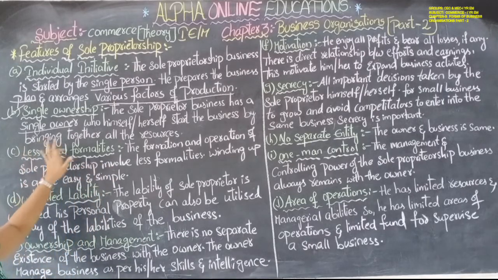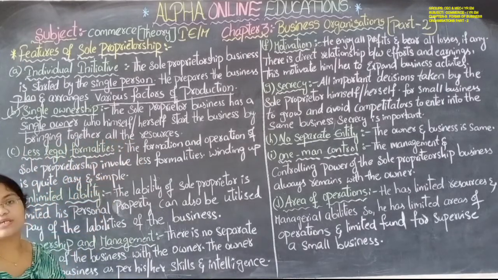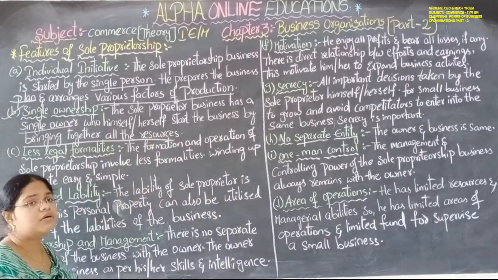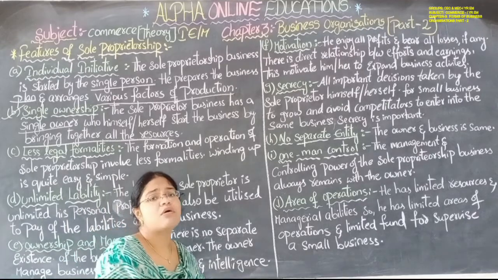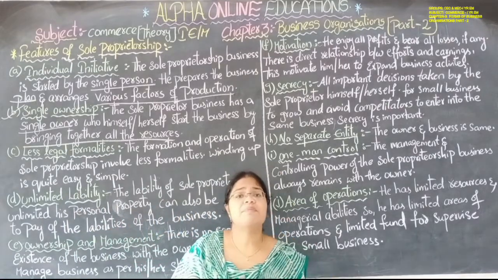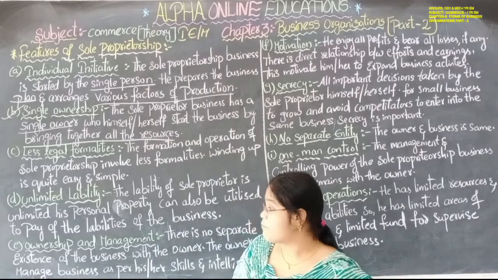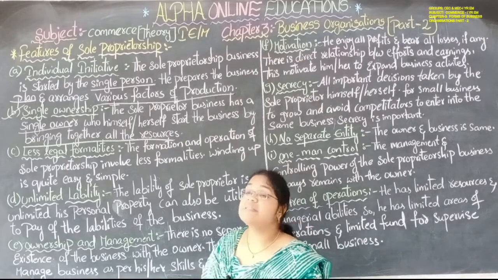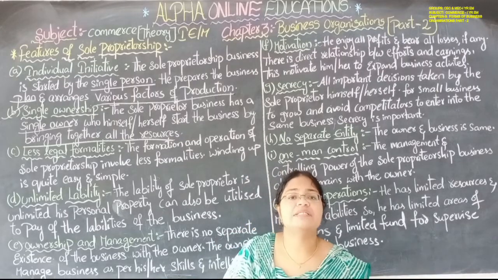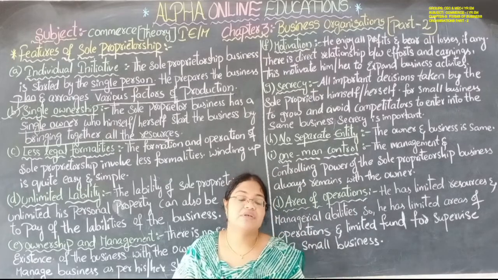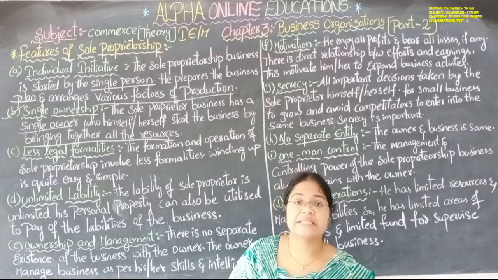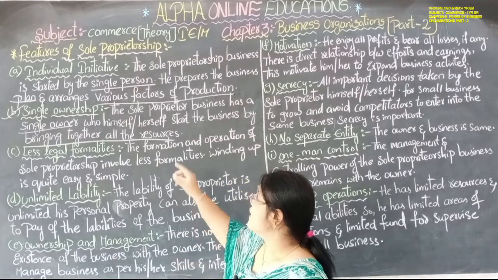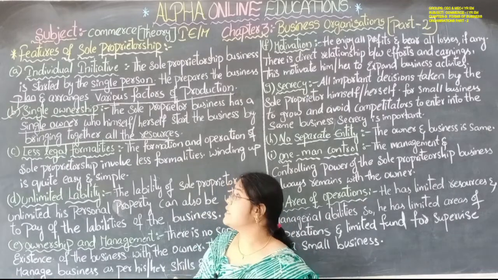He or she will start the business by bringing together all the resources that are required for the business. They will bring all those resources to one place, and there he or she will sell all the goods and services required for the business. So he plays a very important role in the business. He gathers all the resources, so it is a single ownership.